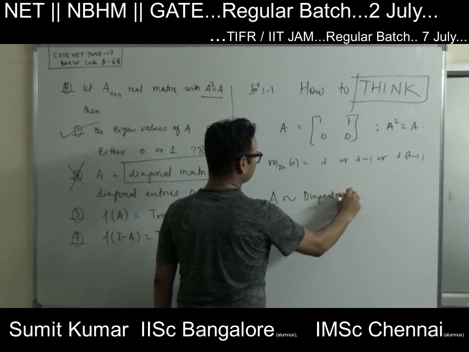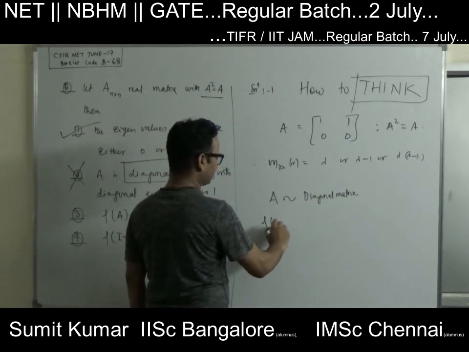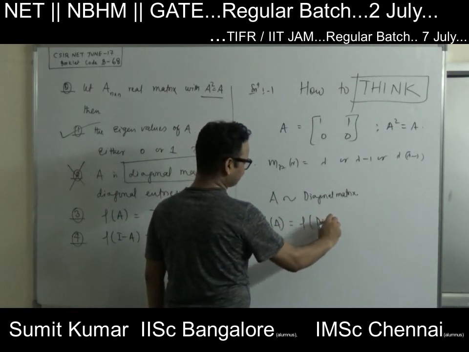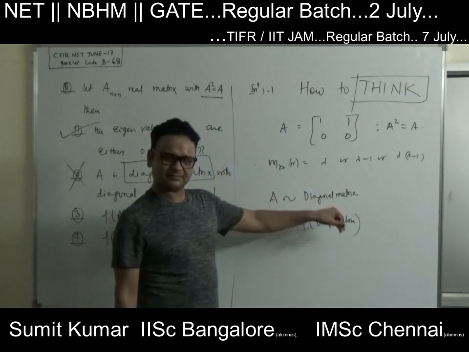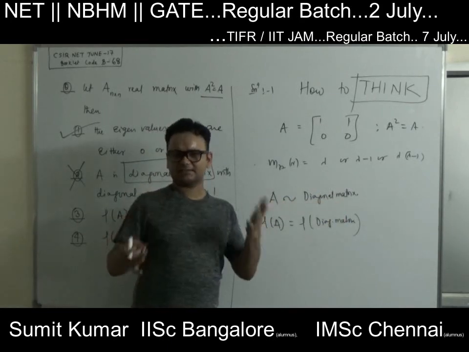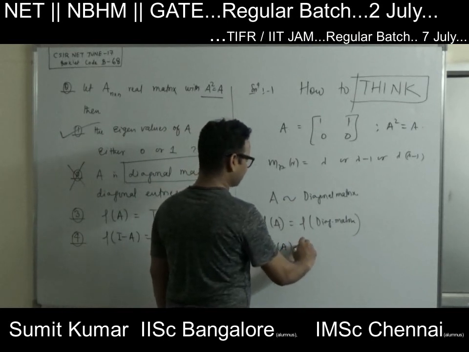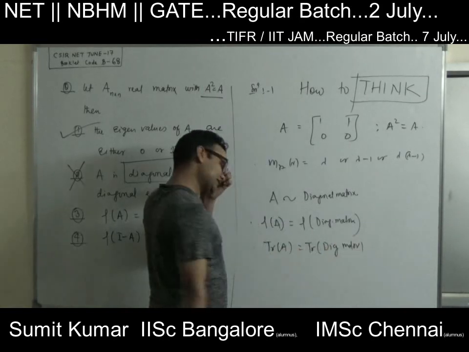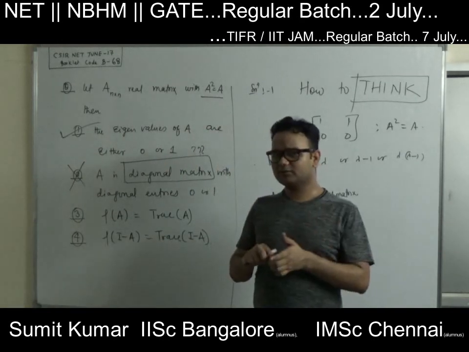Correct? And we know that if matrices are similar, then rank of A is equal to rank of the diagonal matrix. Right? So A is diagonalizable means what? A is similar to a diagonal matrix. And we know that two similar matrices have the same rank and the same trace. Right? So trace of A is equal to trace of the diagonal matrix. And if A and B are similar, their eigenvalues are the same, right?